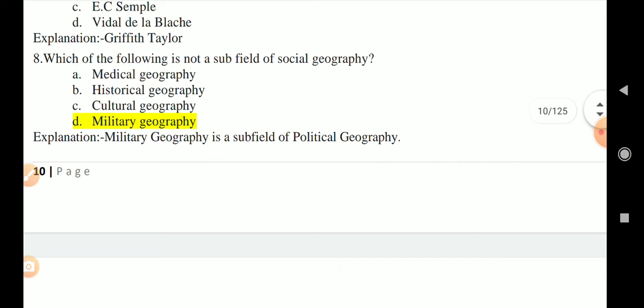Question number 8, which of the following is not a subfield of social geography? So here medical geography, historical geography and cultural geography are the subfields of social geography, but military geography is not a subfield of social geography. Here military geography is the subfield of political geography.